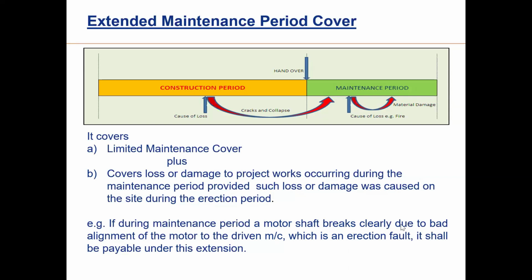Now it was found that it was due to bad alignment of the motor at the time of its assembly. Means during the construction period this misalignment has taken place, but this shaft is broken during the maintenance period. So this kind of loss gets paid under this extension.